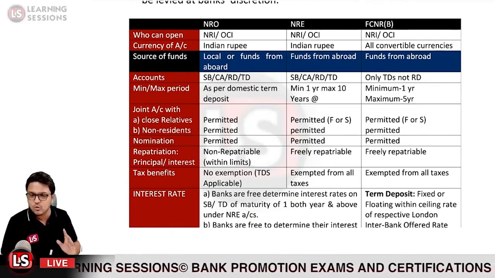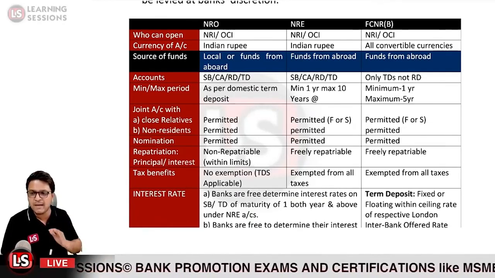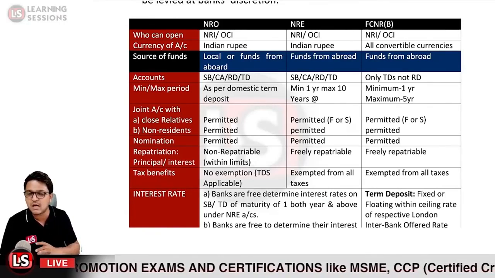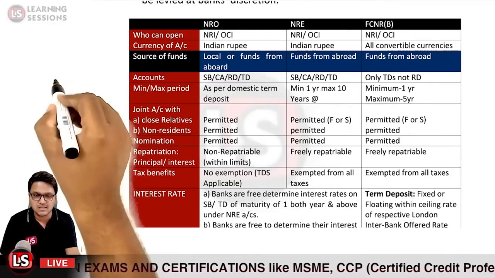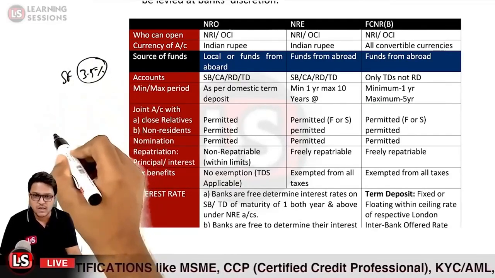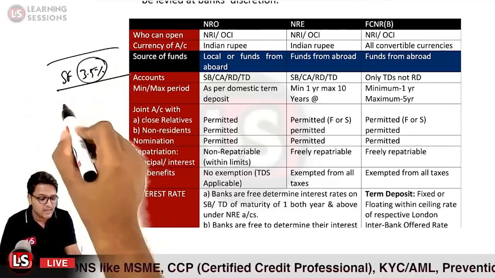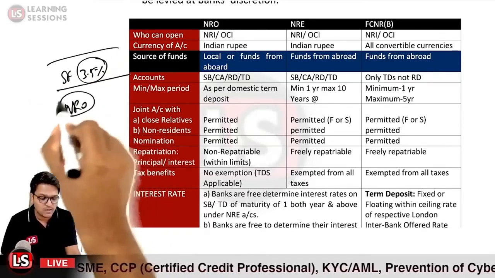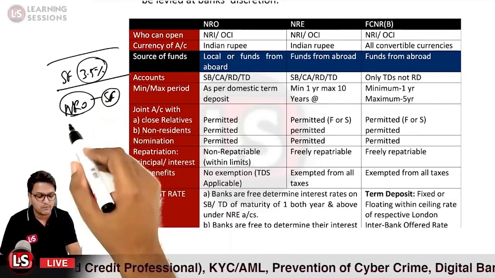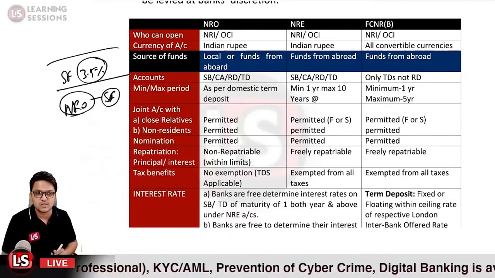But the banks need to keep one thing in mind: they cannot pay interest more than the interest they are paying to the domestic account holders. So if in the domestic savings fund account, let us suppose they are paying a 3.5% rate of interest, in that case they cannot pay more to the NR account. If the NR account is opened in the form of a savings fund deposit account, they cannot pay interest of more than 3.5%. This is to be noted down.